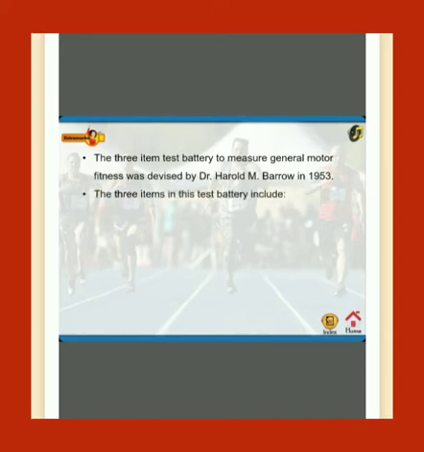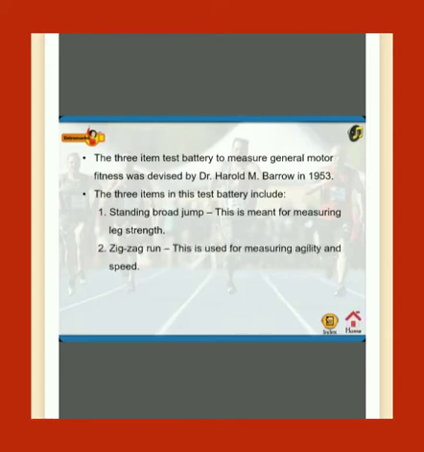The 3 items in this test battery include 1. Standing broad jump. This is meant for measuring leg strength. 2. Zigzag run. This is used for measuring agility and speed. 3. Medicine ball put. This is used for measuring arm and shoulder strength.